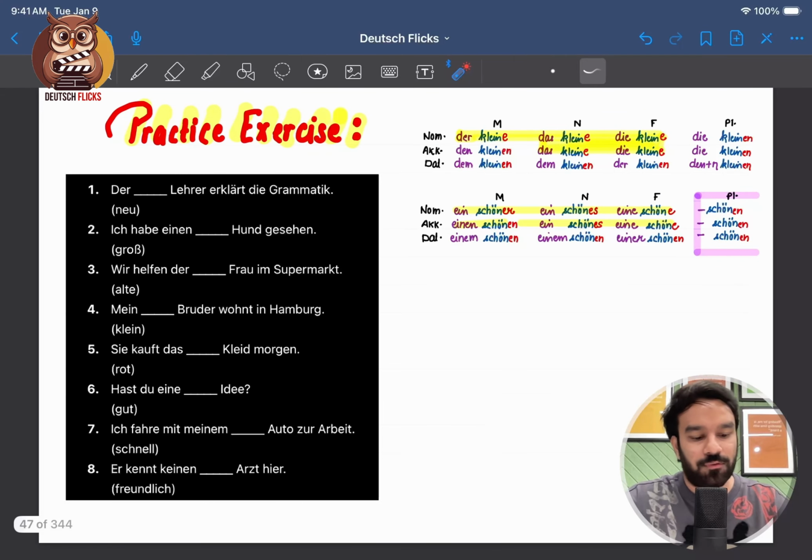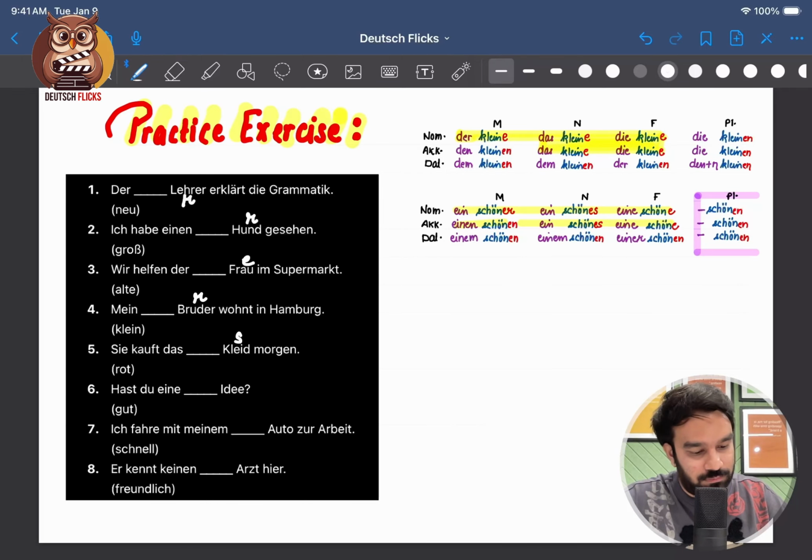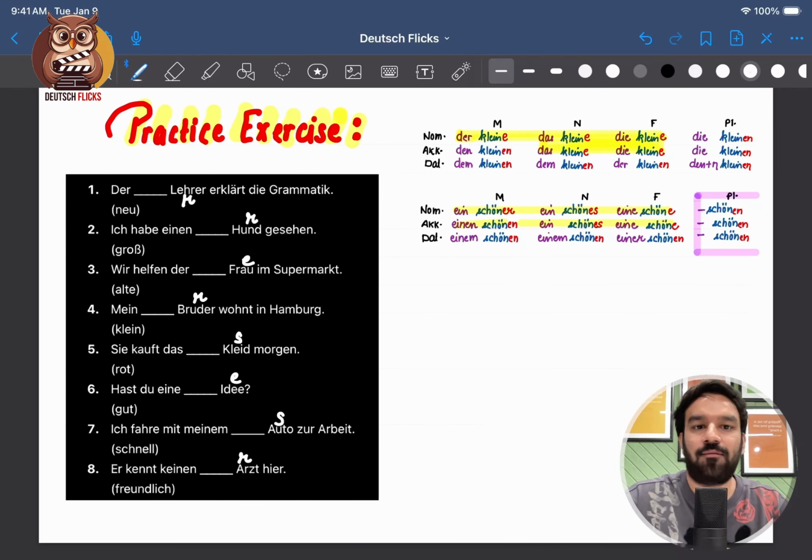But this time you will have definite article, indefinite article, possessive article, and negative article. For your reference, I have given you the definite article table which we discussed in the last video, and our unbestimmte article, indefinite article table, which you can also use for your possessive article or negative article. Let's discuss this in 5 seconds. Okay, let me quickly write the definite article. This time I'll follow the steps.